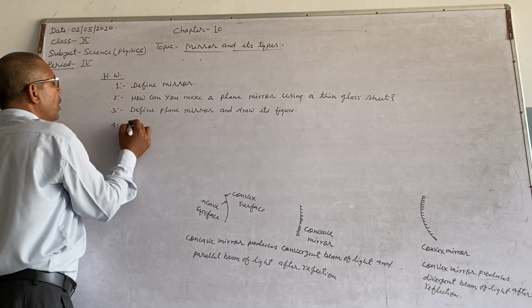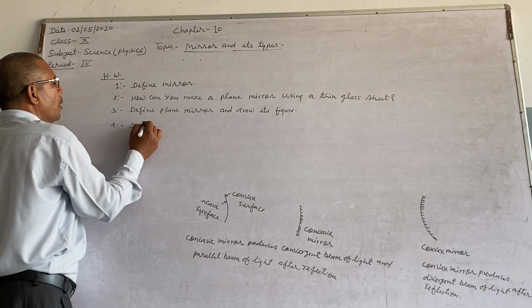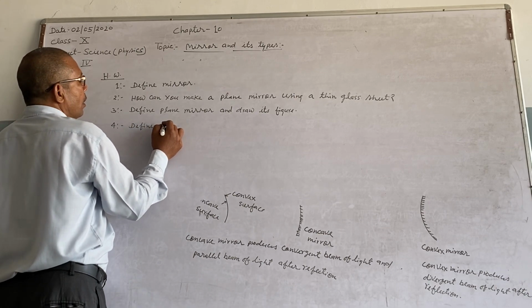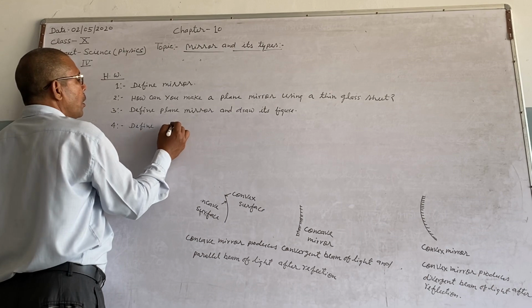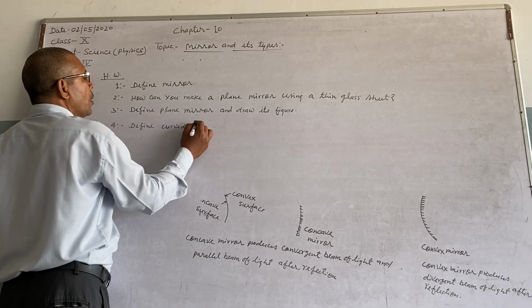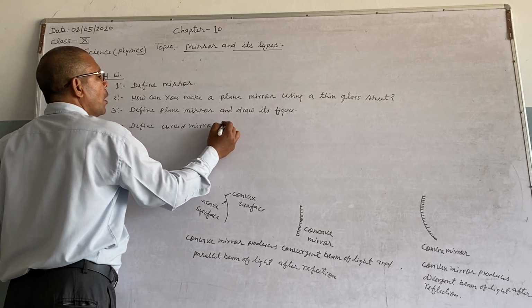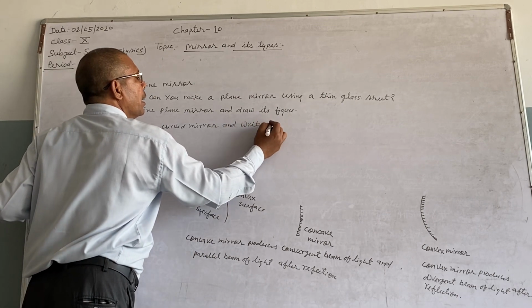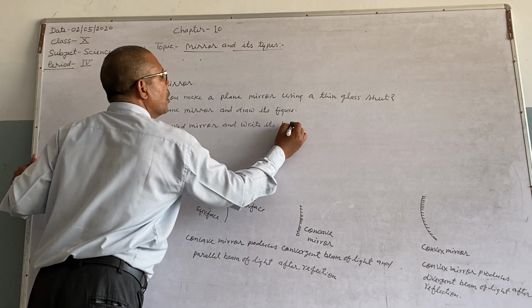Question number 4: Define curved mirror and write its two types.